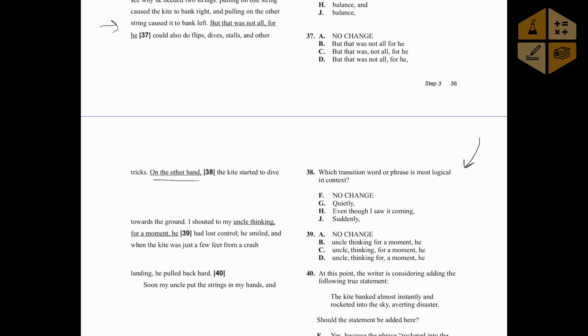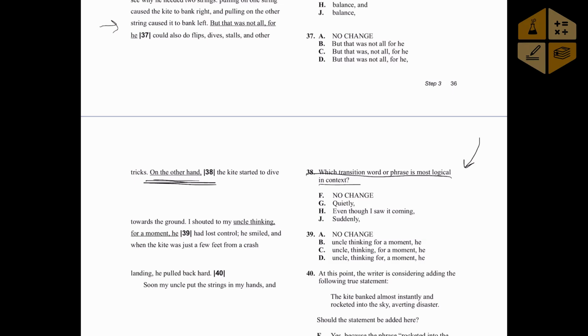The second difference is that now on the new ACT, they're including this question at the beginning, which is called a question stem. It says, which transition word or phrase is the most logical in context? And this kind of question stem is in front of every single one of the transition questions on the new ACT. It just makes it a little bit easier because if this first part is underlined, say for example, you don't have to guess, is this a question about commas? Is this a question about modifying clauses? Instead, you know exactly what this question is asking, which introductory word or phrase is going to be the one that transitions these two sentences the best, okay?